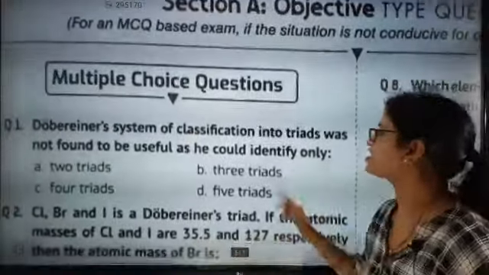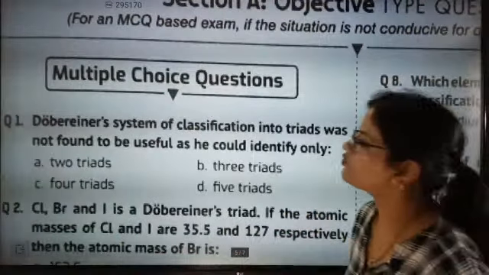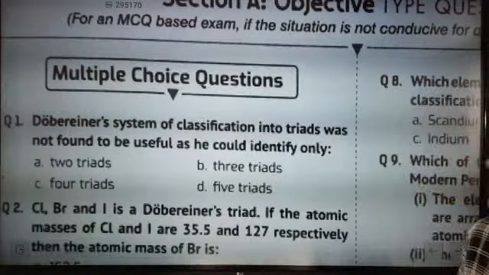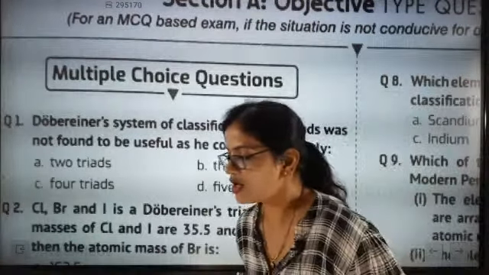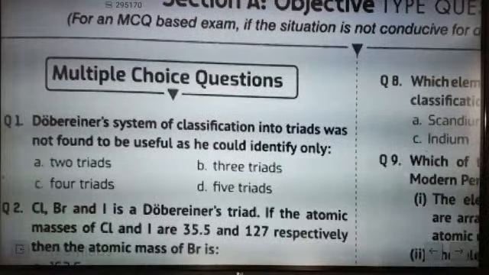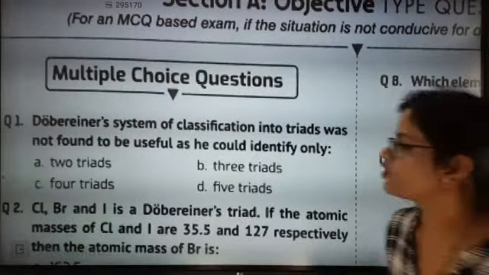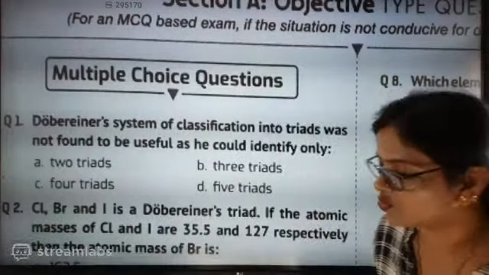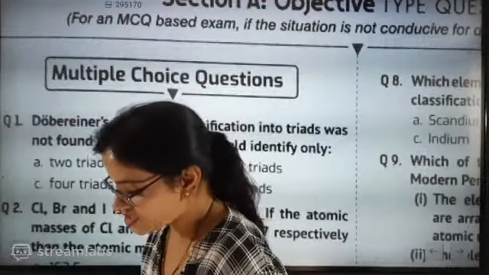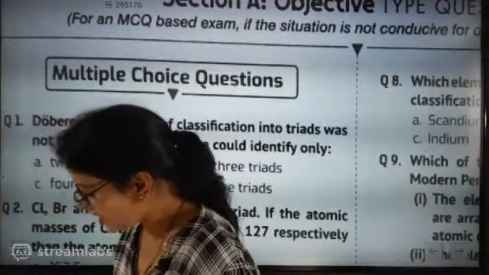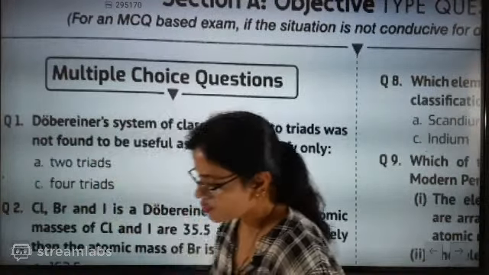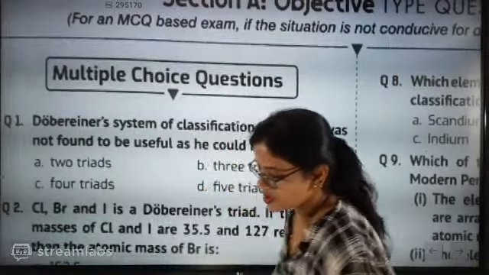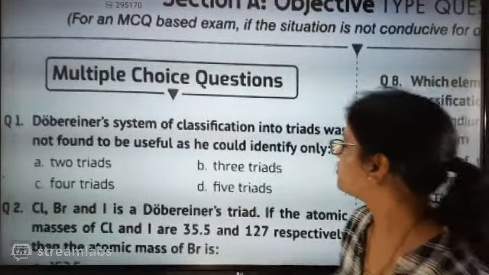Starting with this. Dobereiner's system of classification into triads was not found to be useful, as he could identify only how many triads? How many triads could he have classified? If you answer fast, we will move as fast as possible. So how many triads will there be? There will be only 3 triads.